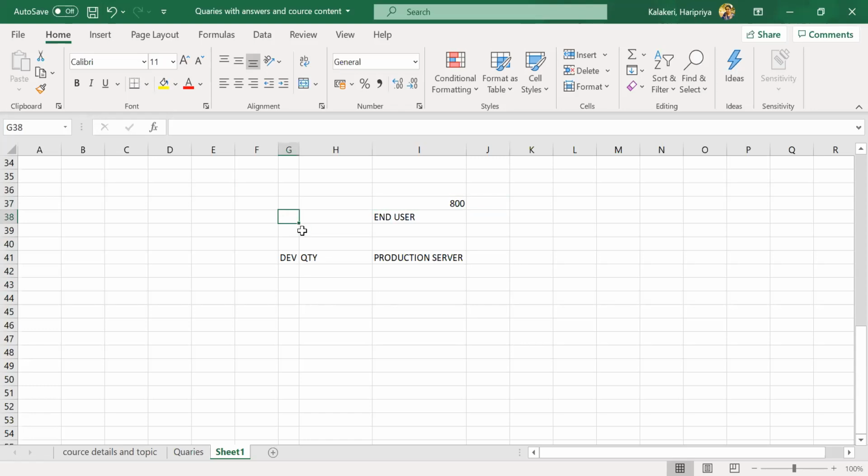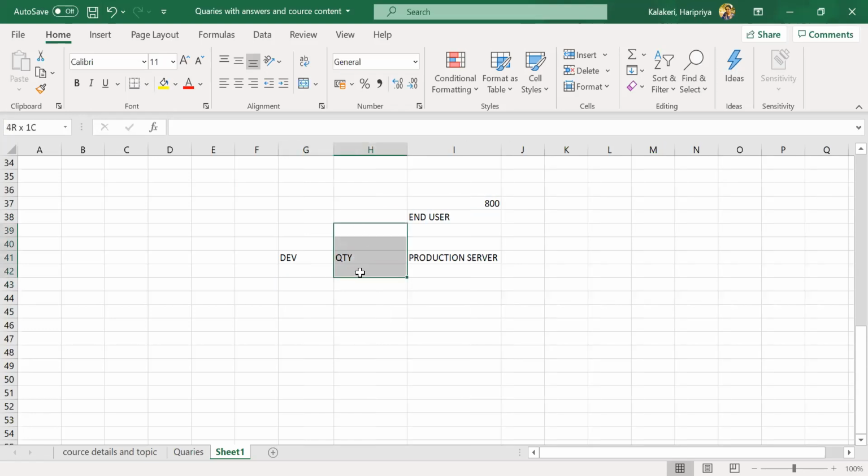So we consultants will work in these 2 layers, development and quality. In development, we will do all the configurations. The quality server is a different server, right? In the quality server, we will do the testing and all. Many tests we need to do here. Once everything is passed, then it will go to production.